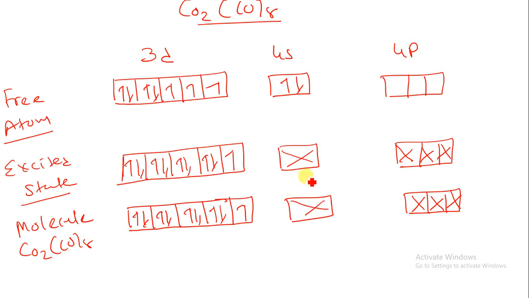There is a possibility of 8 CO ligands over here, CO, CO, CO, CO, CO, CO and CO. Here I am having one unpaired electron over here, and a second one like this.